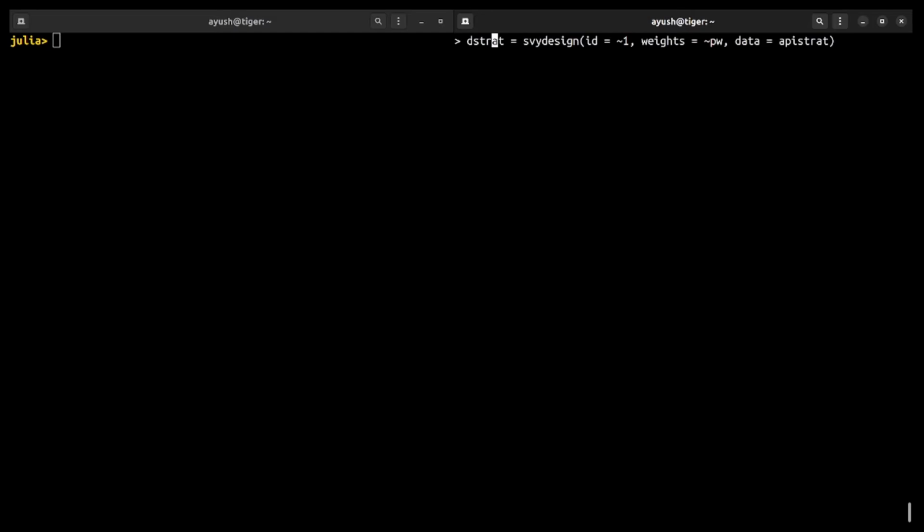To begin, we create something called a survey design. This contains information about the dataset and how or what kind of sampling was used to create it. For example, in this case, we say ID equal to tilde 1, meaning that it's a stratified sample. Given a column name instead of one, then it would be the clusters. Then it also contains information about which column contains the weights. It can also be probabilities. You can mention either of them, and you can also provide a vector for these instead of a column.